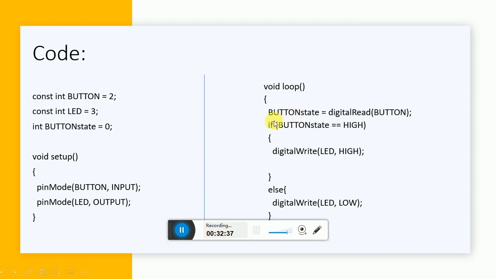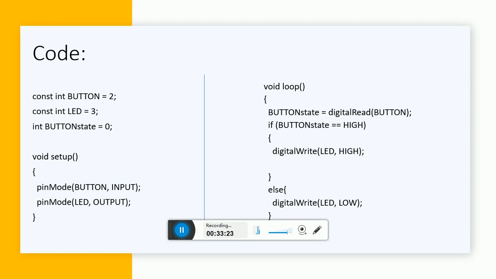Now next, if the button is pressed, then only my LED should glow. So for that, we'll write: if button state is compared with high, if it is true, then digital write LED high. That means I'm writing high to the LED. Otherwise, I'm writing low to the LED. If I'm writing high to the LED, that means the LED is on, and if I'm writing low to the LED, that means the LED is off. So in this way, you are turning on the LED with the help of a switch.